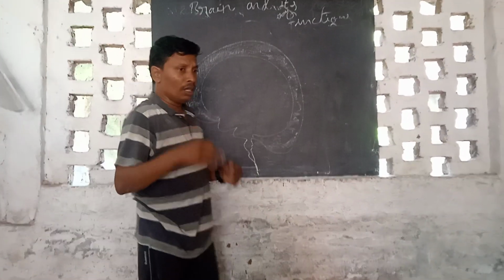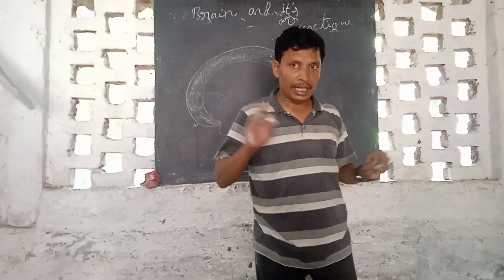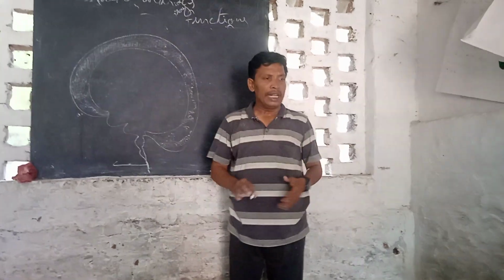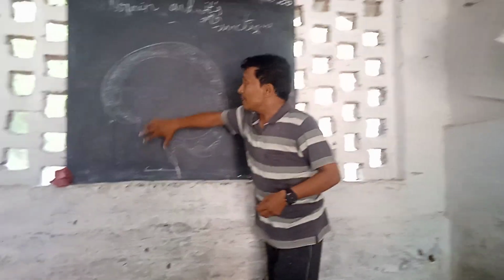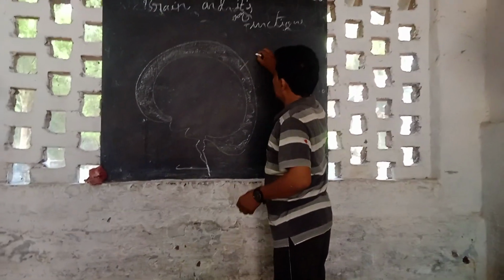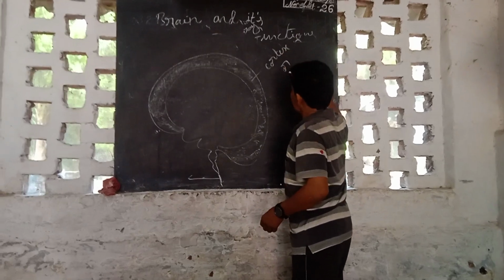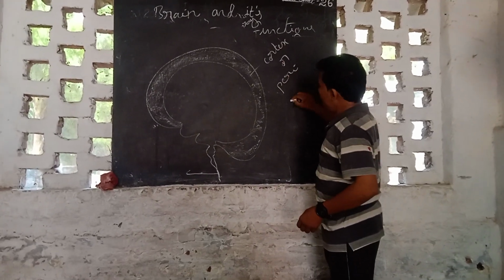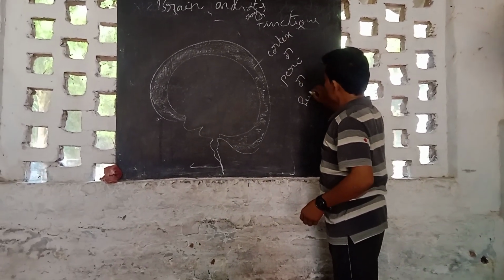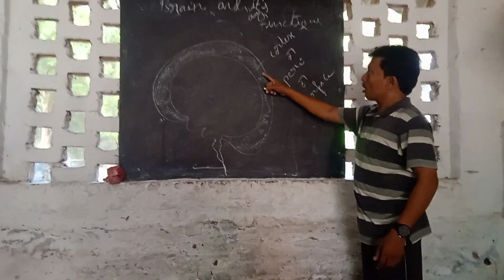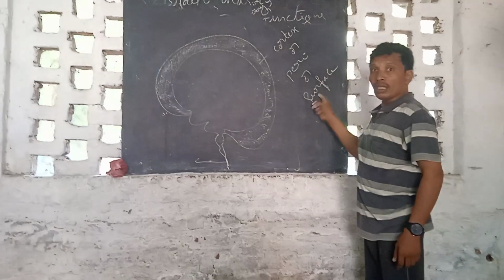Whatever it is, whether you want to deal with the kidney, heart, or brain, in any kind of organ, the external part is nothing but the cortex part. Which part? Cortex, or peri, or surface.